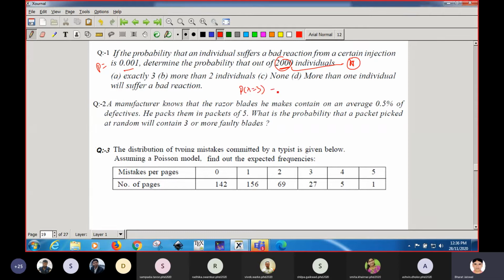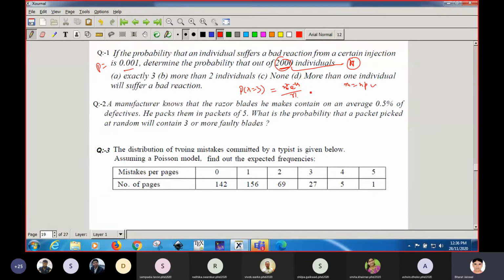But first you have to calculate the mean, and the mean you have to calculate with the help of np. So just multiply this 2000 by 0.001, you will get the value of m, and put this m in m to the power r into e to the power minus m upon factorial r.